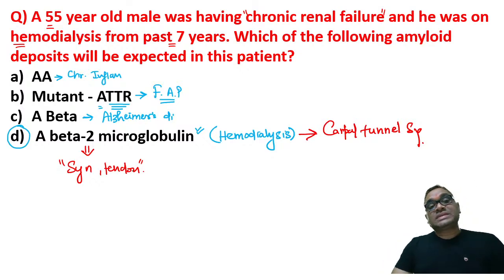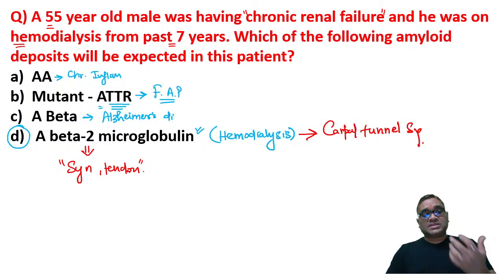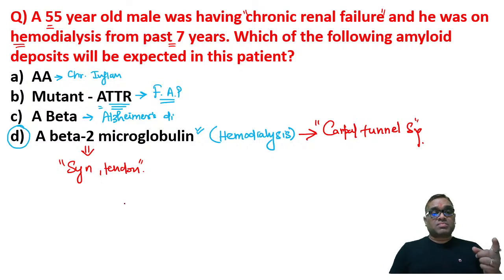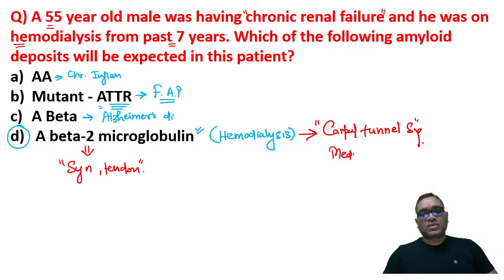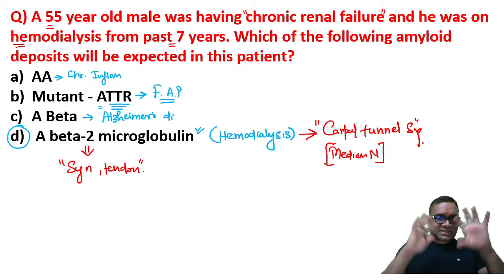So now you understand. The examiner can ask you a question like this: a hemodialysis patient came to the orthopedics OPD with carpal tunnel syndrome. Then you have to remember this is because of deposition, and after deposition this will cause pressure atrophy of the median nerve, right? So this pressure atrophy of the median nerve will be the reason. So now you have to apply this knowledge, right?